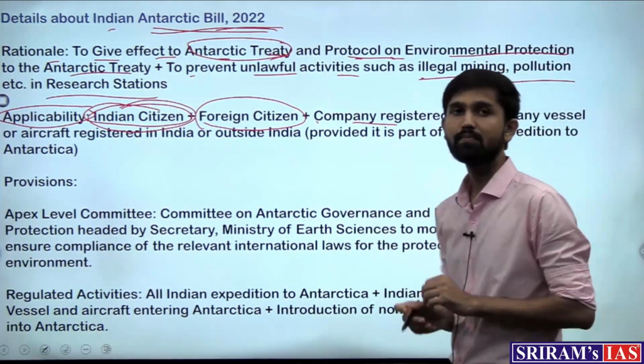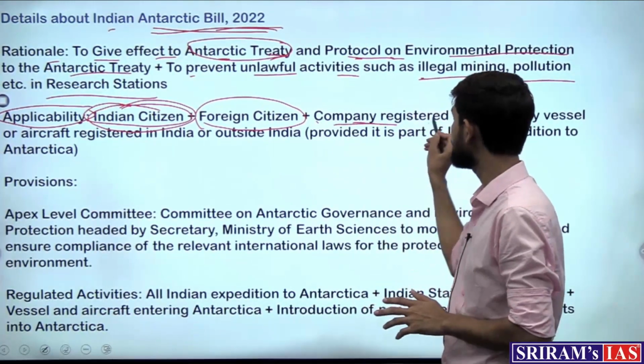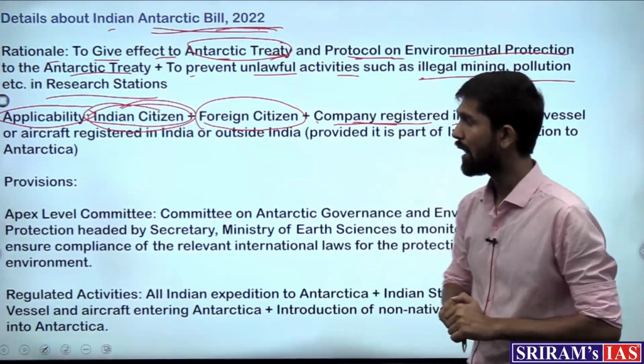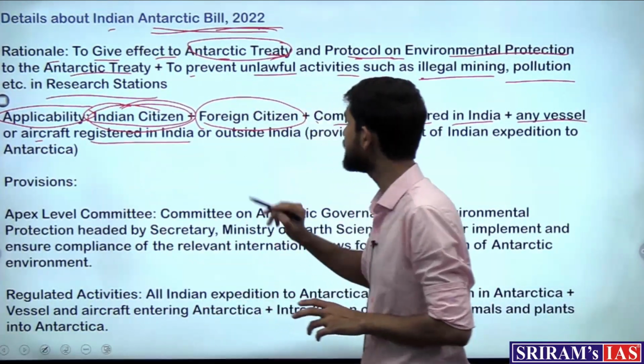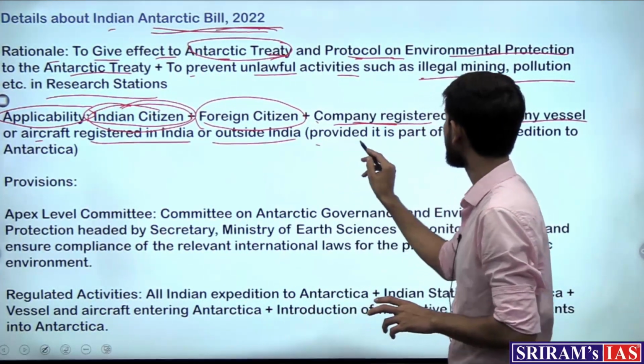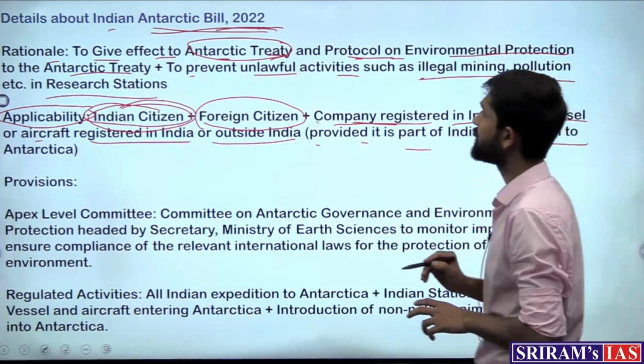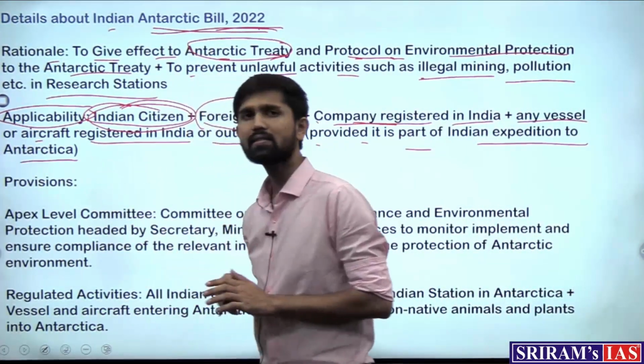Whichever company is present in Antarctica, if it's registered in India, this piece of law would be applicable to them, and any vessel or aircraft registered in India or outside India, provided it is a part of an Indian expedition to Antarctica.